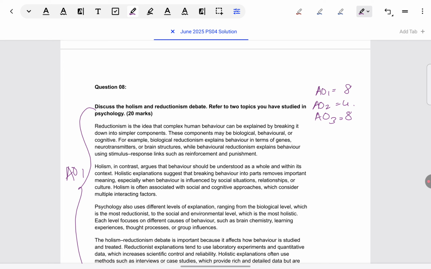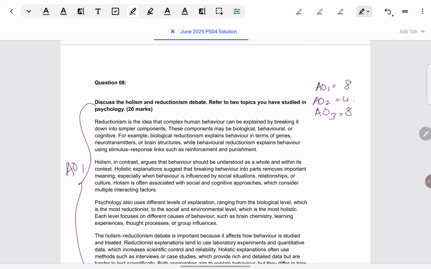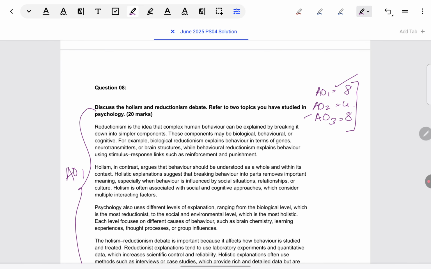When you look at this only, what you have to take away from this is that AO1 has to be as detailed as it would be in any question without an AO2. You cannot compromise on how much you're going to write for AO1, and I can't emphasize on this enough because we are seeing that increasingly students, whenever they see AO2 is there in an essay question, they just end up writing way too much for AO2. Whereas if you see the weightage is only 4 marks, so very disproportionately they are giving importance to the assessment objectives. You have to give a very good AO1.